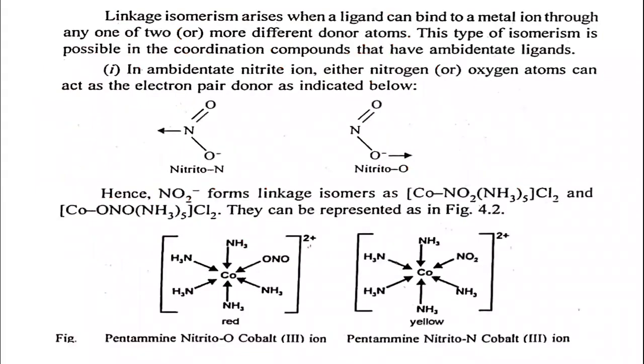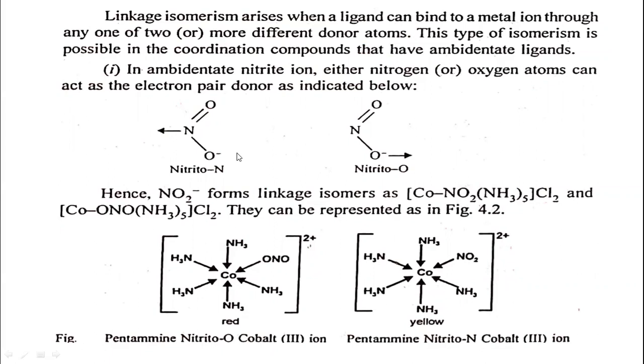I have taken the same example. Particularly, this happens in the case of an ambidentate ligand. Linkage isomerism arises when a ligand can bind to the metal ion through any one of two or more different donor atoms.